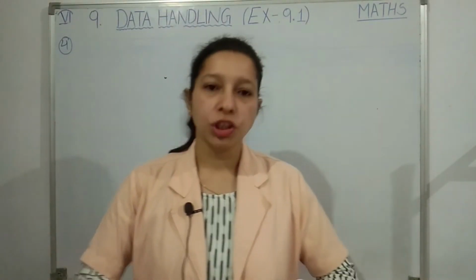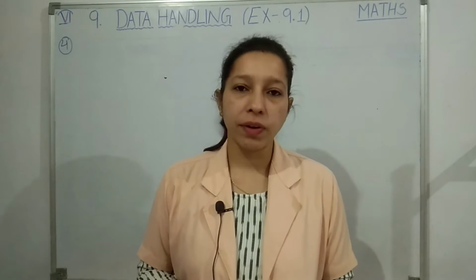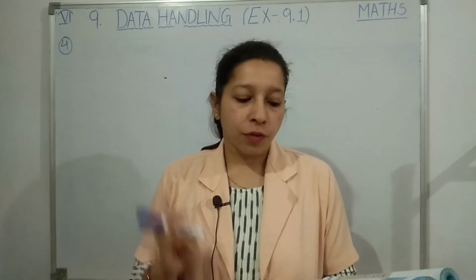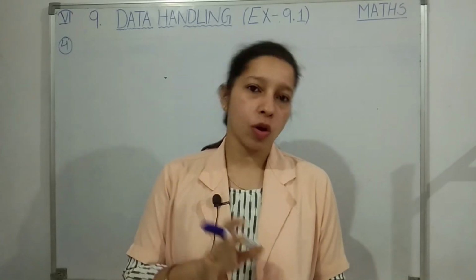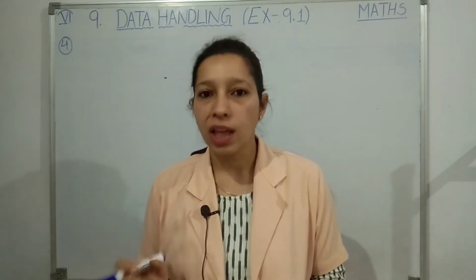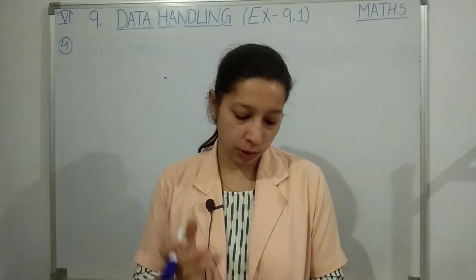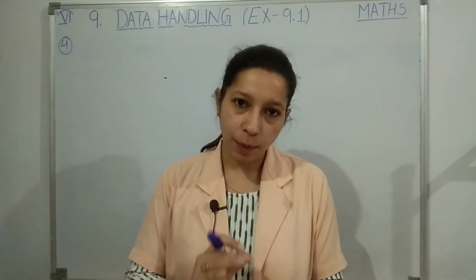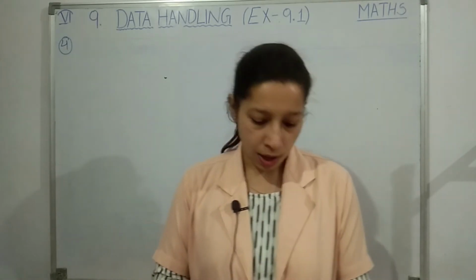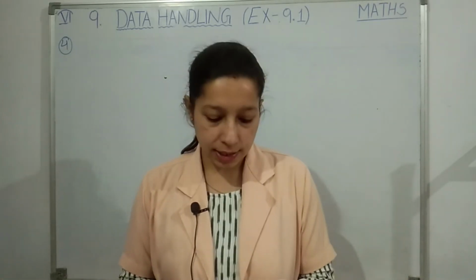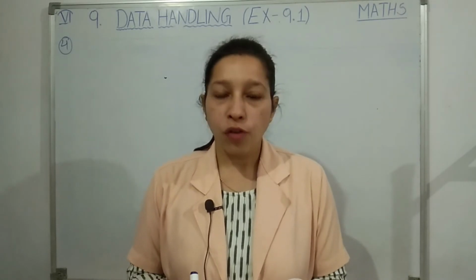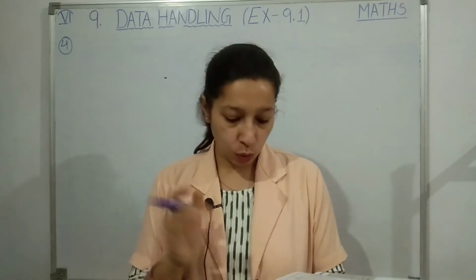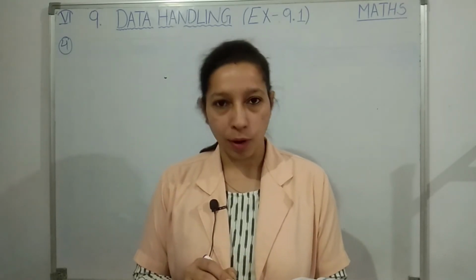Okay, so students, question number 4 now we will be working with. From question number 4 we will be working with pictographs, and for these questions the pictograph is already drawn. We just have to interpret the result. For the questions which are asked, we have to go through the pictograph, understand it, and accordingly give the answer. Let us see question number 4 in your textbook. Following pictograph shows the number of tractors in 5 villages. You can see 2 columns are given, villages and number of tractors.